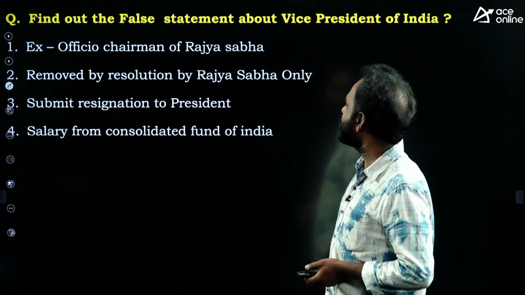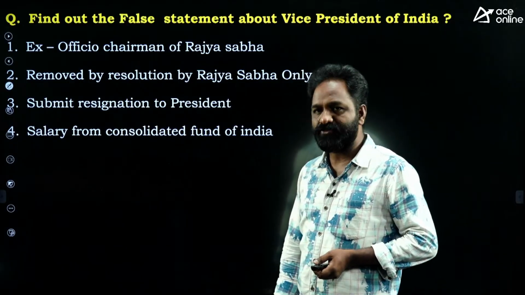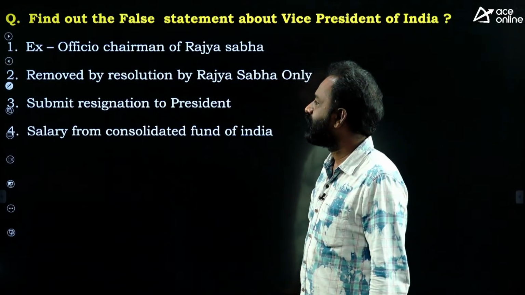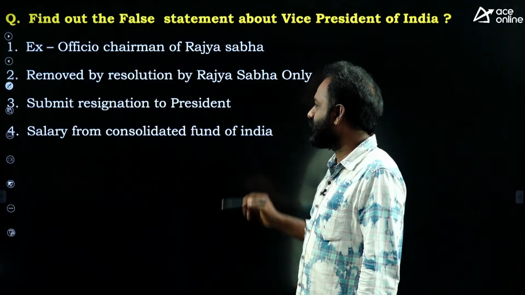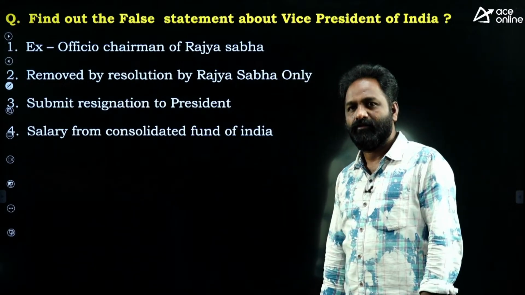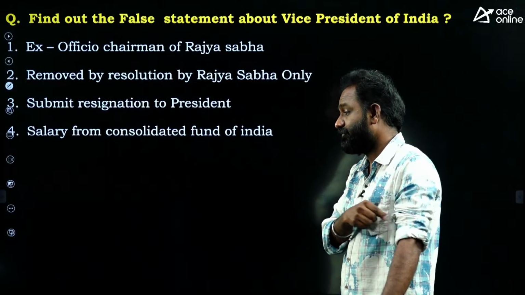Next, find out the false statement about vice president of India. He is ex officio chairman of Rajya Sabha, removed by resolution by Rajya Sabha only, submit resignation to president, salary from Consolidated Fund of India. Because vice president is in the news, you should know about him in detail.